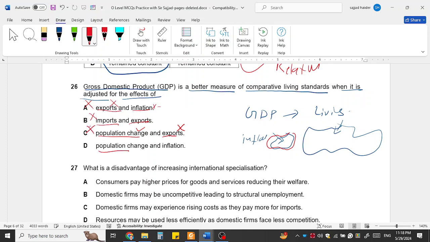So population changes, yes. Population changes and inflation both need to be adjusted when we are interested in comparing the living standard across the countries. So this, out of six, question number six, D is right. D is the right option here.